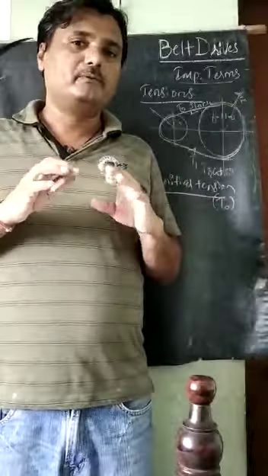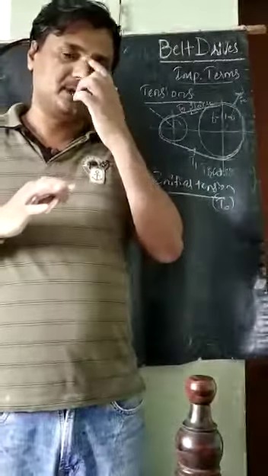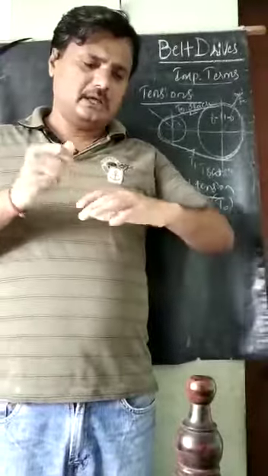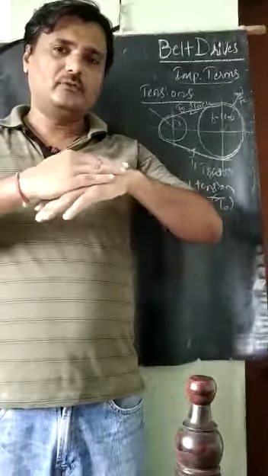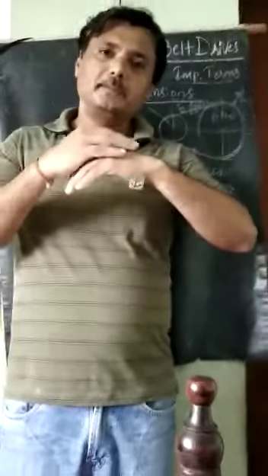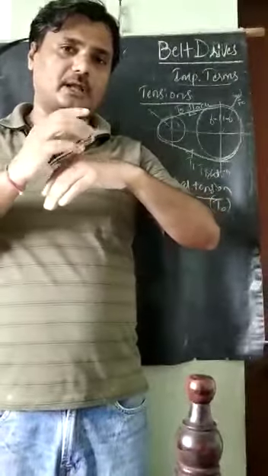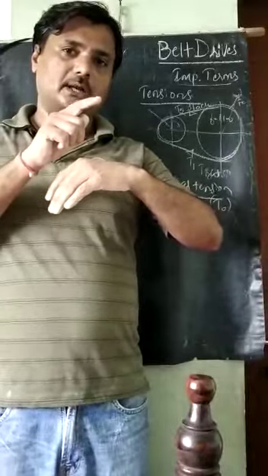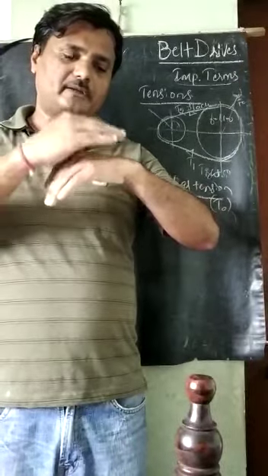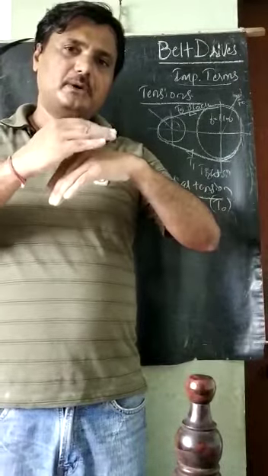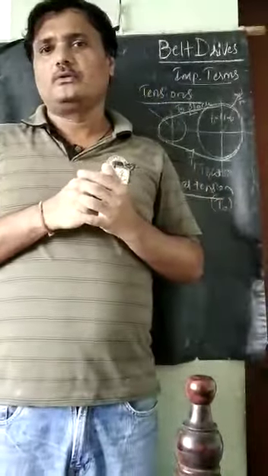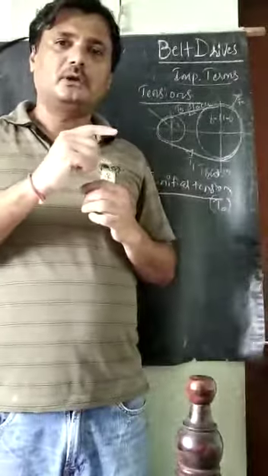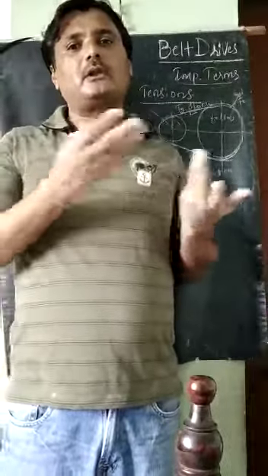Before starting the power transmission in belt drives, the belt is attached to the pulley. The friction between the belt surface and the pulley surface is very high. So if we suddenly switch it on, sometimes it will not start rotating.